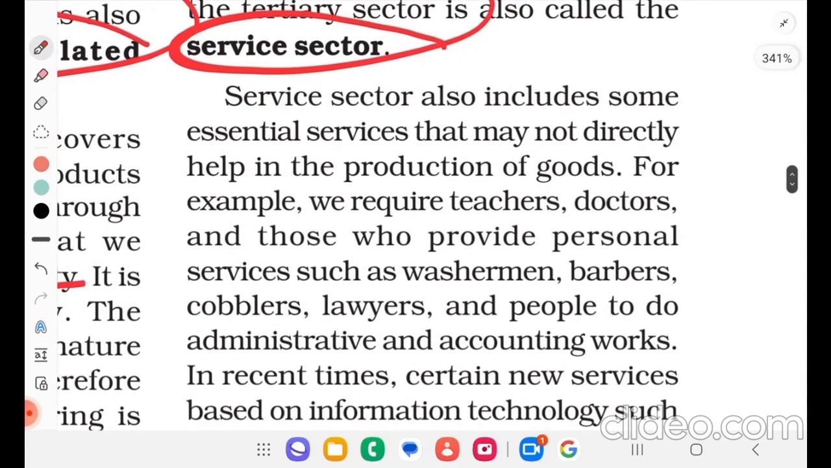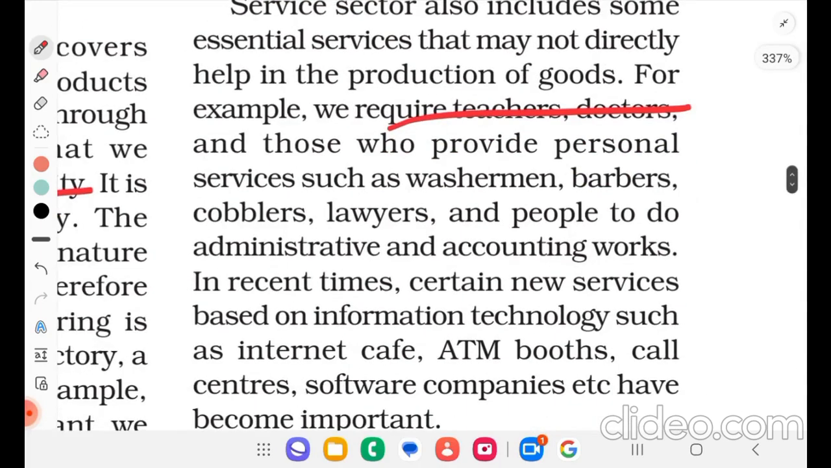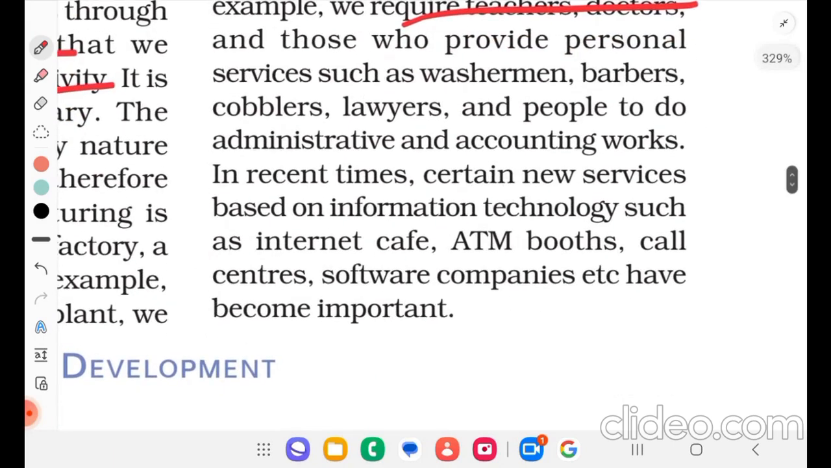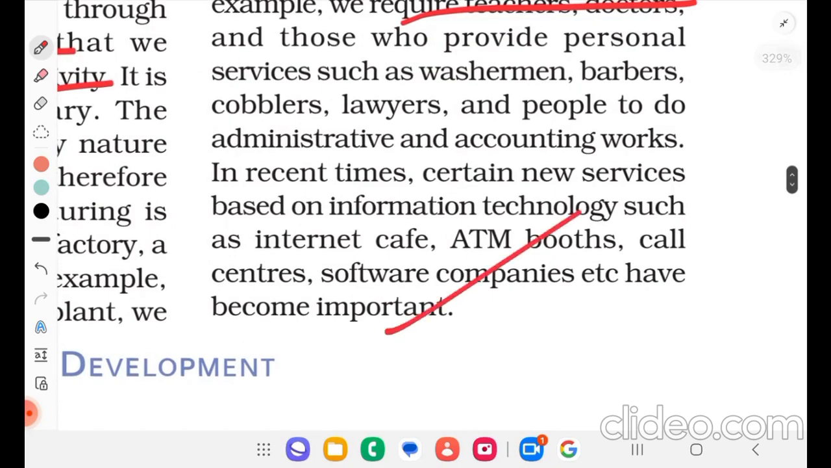The service sector also includes some essential services that may not directly help in the production of goods. For example, we require teachers, doctors, and those who provide personal services such as washerman, barber, cobbler, lawyer, and people to do administration and accounting work. In recent times, certain new services based on information technology such as internet cafes, ATM booths, call centers, software companies, etc. have become important.